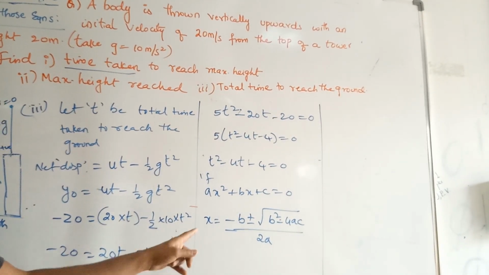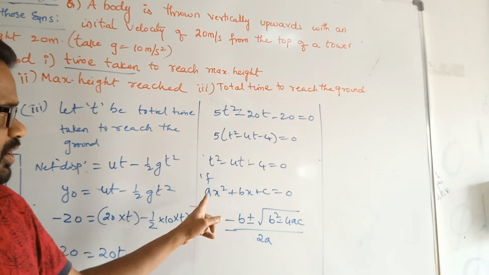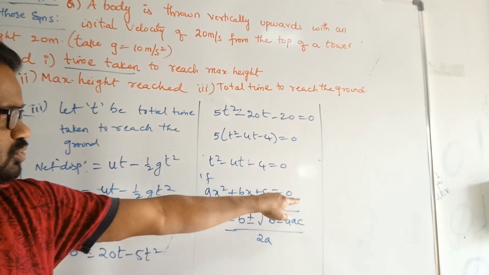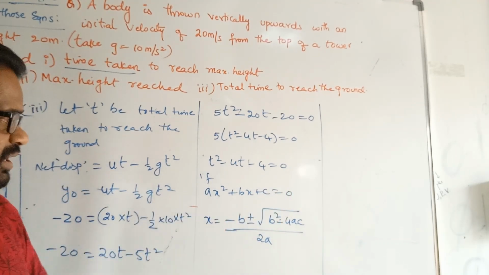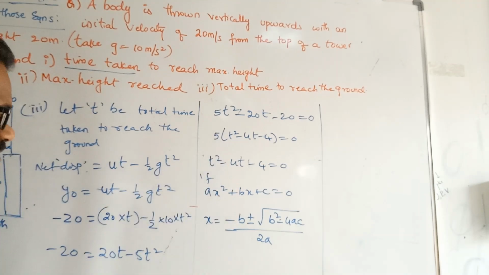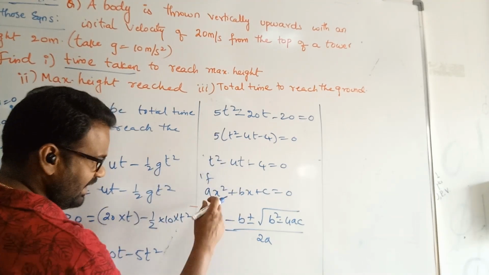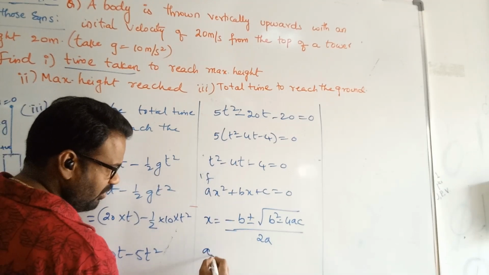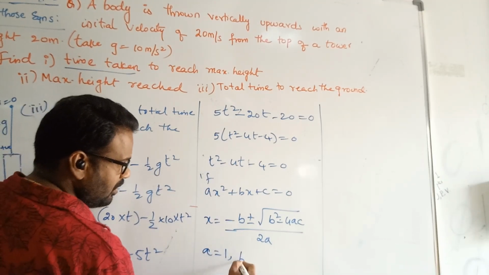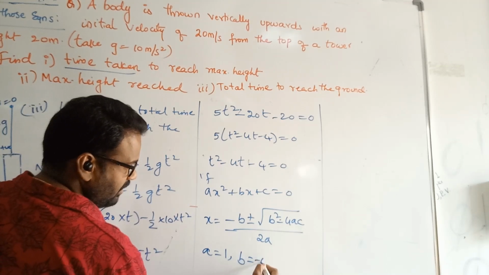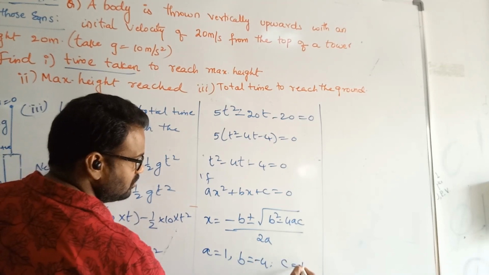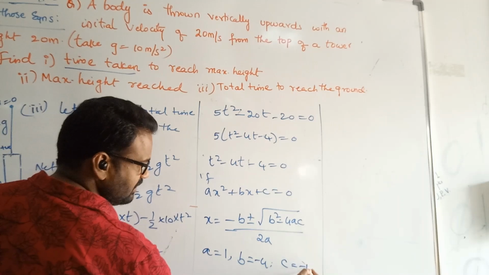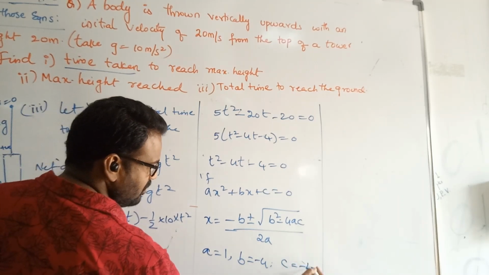This is in the form of a quadratic equation, ax square plus bx plus c, whose solution is given by minus b plus or minus the square root of b square minus 4ac, all divided by 2a. By comparing these two, in place of x we are now solving for t. Comparing, we have a equals 1, b equals minus 4, c equals minus 4.